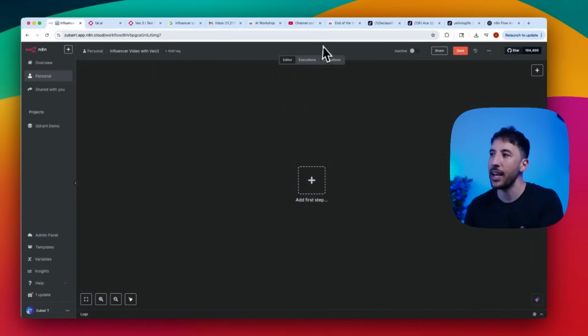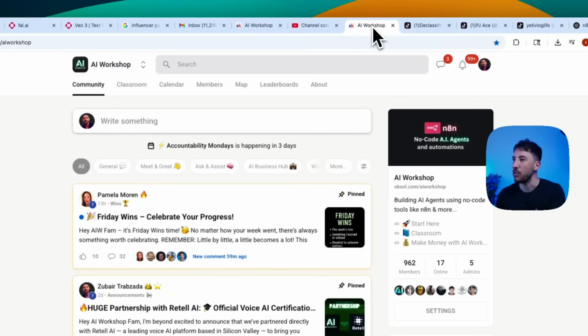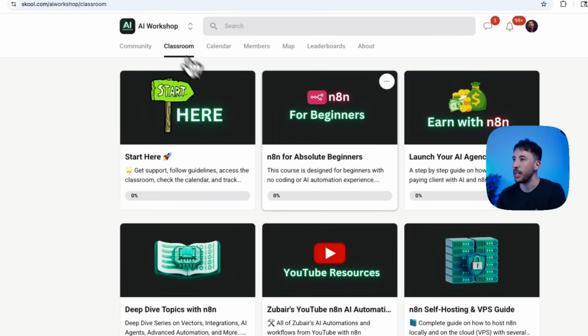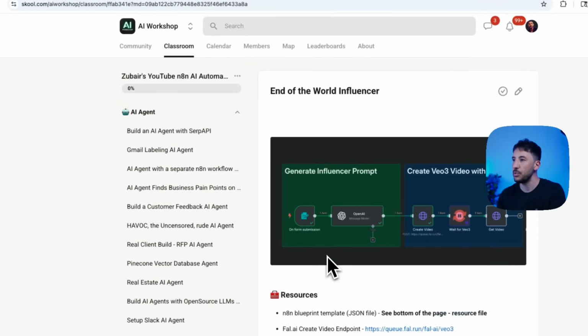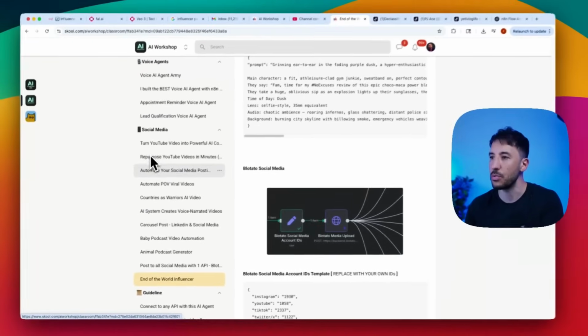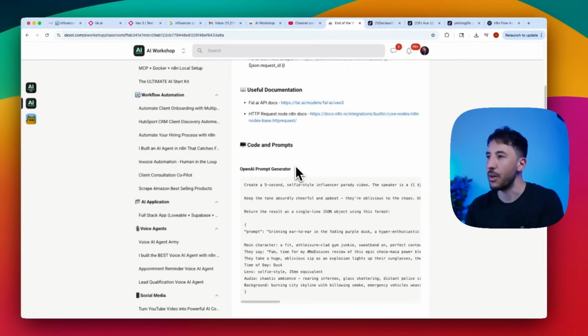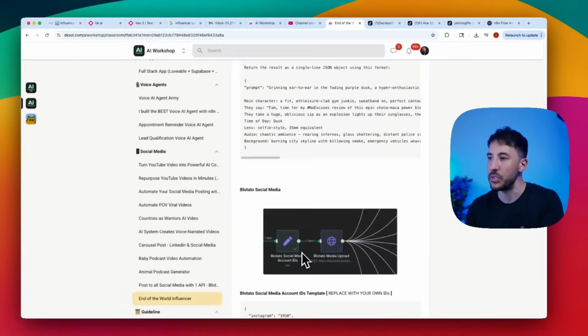So I'm going to go ahead and bring over the workflow here, and then we can take a look at a quick demo, and then we'll go ahead and build this thing out. So I'm going to head over to my community here, go to my classroom section and to the YouTube resources. And if I scroll down to social media here in the bottom, I have everything laid out here, the steps, the resources, and everything you need.